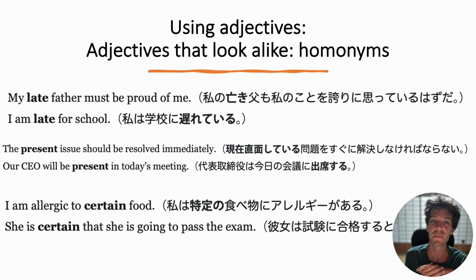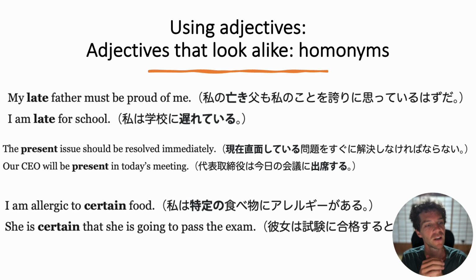Compared to, "I am late for school." Notice that these adjectives, "late," are usually used before the noun. So if you say, "my father is late," that never means he is dead. "Late" is only used before the noun to describe someone that has passed away.